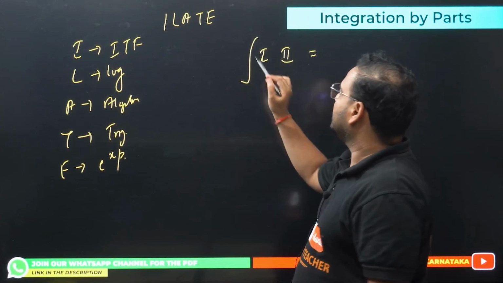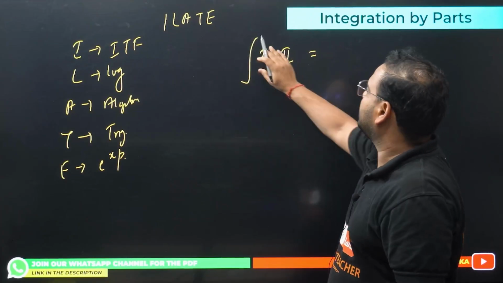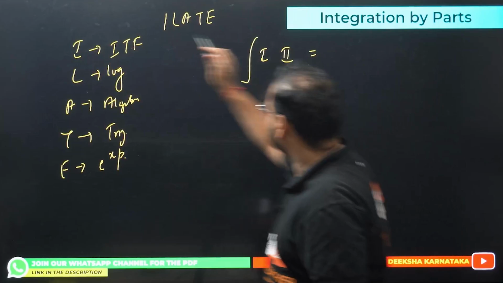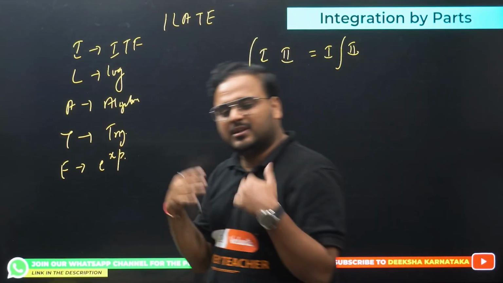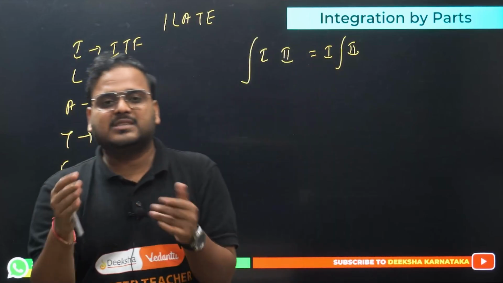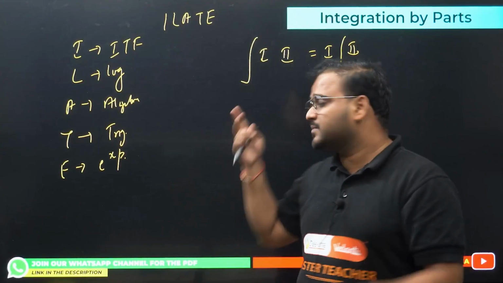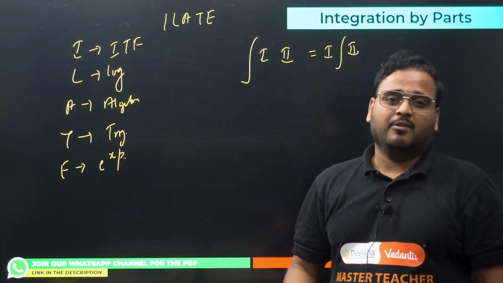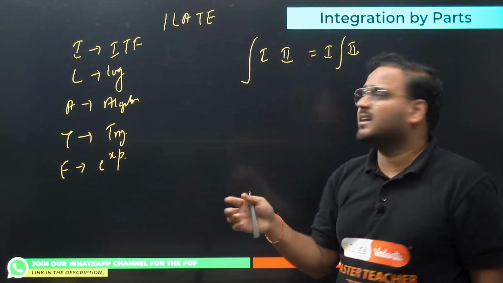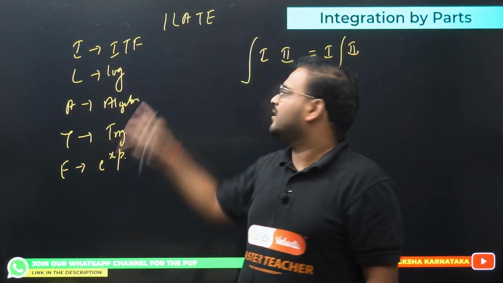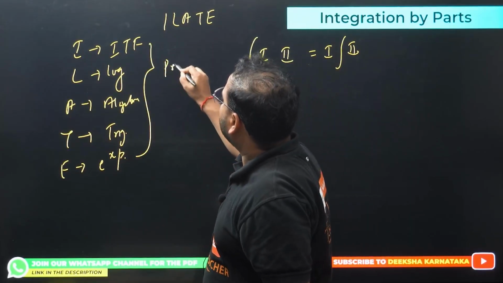1 into 2 is there. So the step is, first one, what are you going to do? Keep it as it is. Whatever the first function, keep it as it is. The second function, integration. Now they might tell you the formula in the book, u dv minus v du. Yes, you can do all of that, but I stick to this method and I find it very easy. Why do dv and all? No problem. Just simply take first and second. You know first and second, right? So what is first and second? First function, second function. How do you choose that? Based upon the preference order, the priority order. What is this called? This is the priority order.